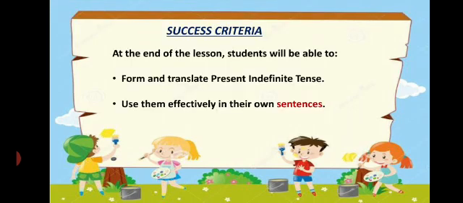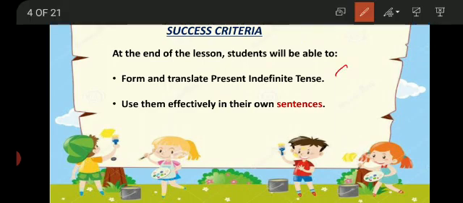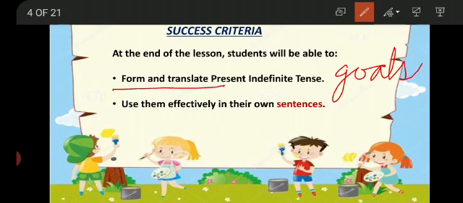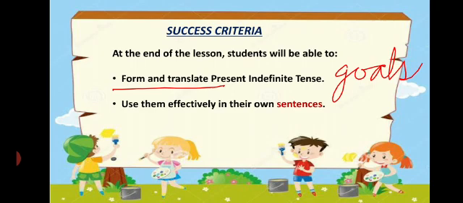Before starting the lecture, let's talk about our success criteria, or you may say our learning goals. The learning goals of this lecture are that at the end of this lesson, students, you will be able to form and translate present indefinite tense. Means you will be able to form and translate 3 types of sentences: positive sentences, negative sentences, and interrogative sentences. And you will be able to use them effectively in your own sentences.